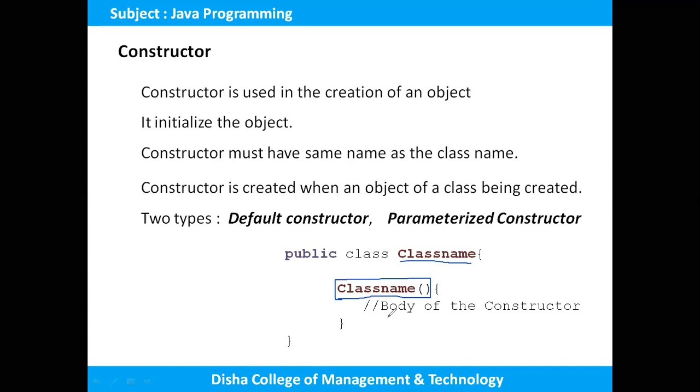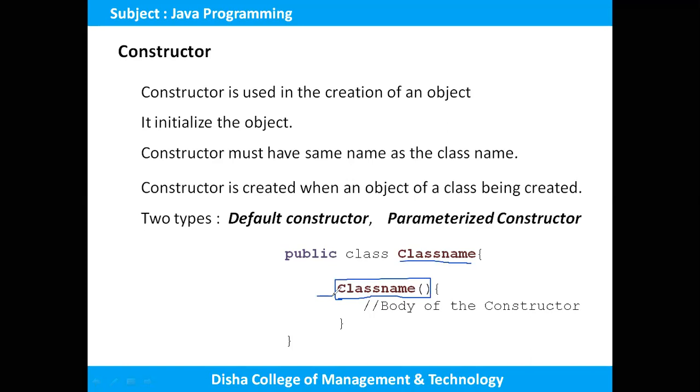Okay, so if you compare the constructor and method, the method must have a return type. But there is no return type for a constructor. We cannot place a return type like integer, void, string. So we cannot use a return type in a constructor, whereas a method must return a value. The constructor name is the same as the class name, and a method name should not be the same as the class name, because when a method name is the same as the class name, that is called a constructor.